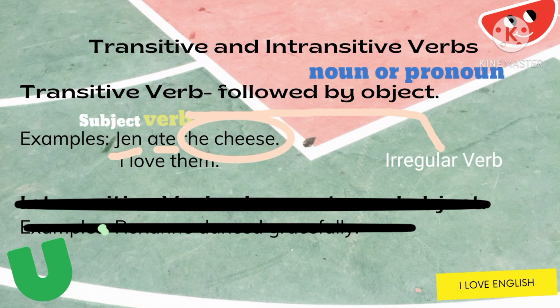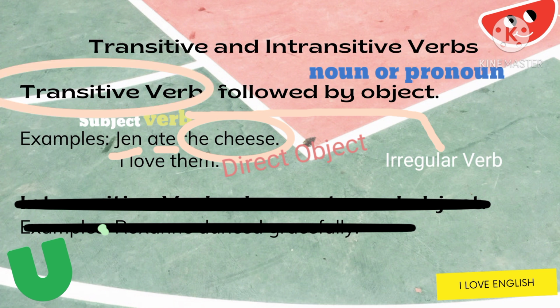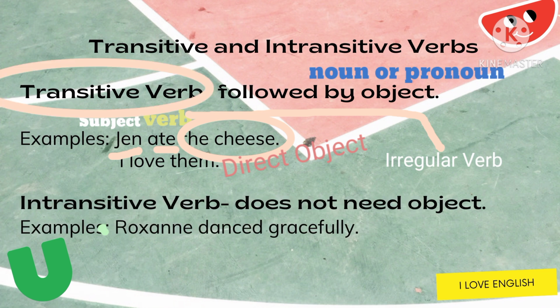Correct. It is the cheese. Therefore, the cheese is your direct object, and ate, which is an irregular verb, is used as a transitive verb. If a transitive verb needs a direct object that receives the action, an intransitive verb does not need a direct object.